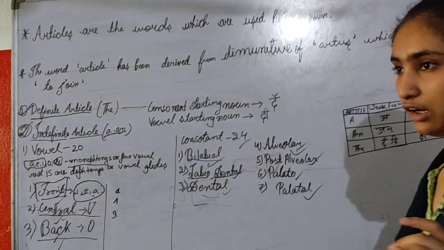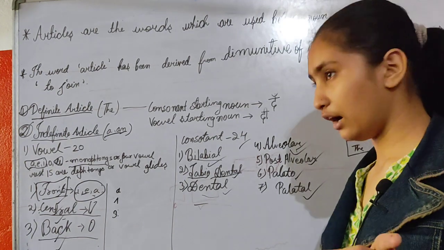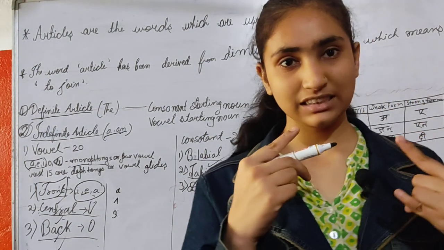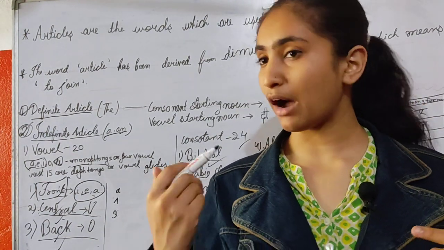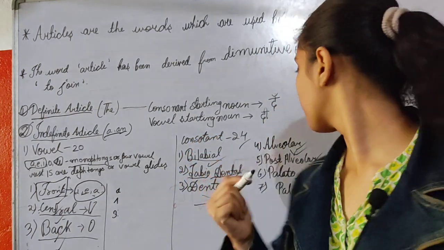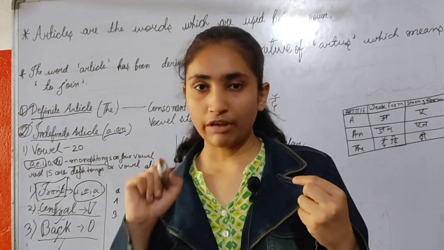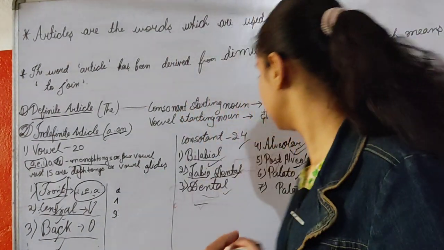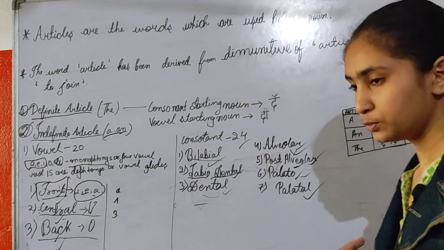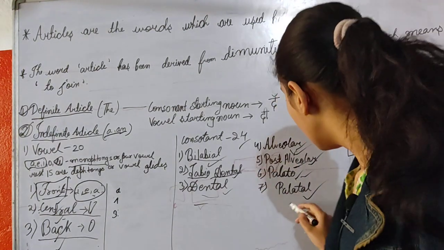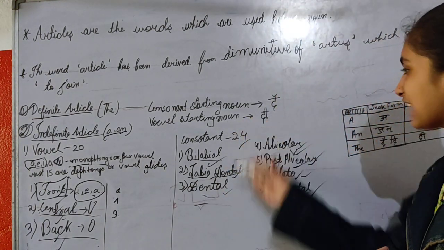Now alveolar: the hard palate of your mouth and the tongue. Postalveolar: tongue with teeth and hard palate. Palatal, palatal, palatal. So these are the types of consonant.